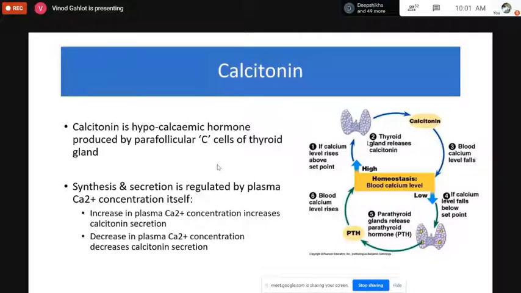So calcitonin is a hypocalcemic hormone. It is responsible for decreasing the plasma calcium level and is released by the parafollicular cells of the thyroid gland. Parathyroid and thyroid, they are different. Calcitonin is released by the parafollicular cells of the thyroid gland, whereas parathyroid hormone is released by the parathyroid glands, which are present on the posterior side of the thyroid gland itself.